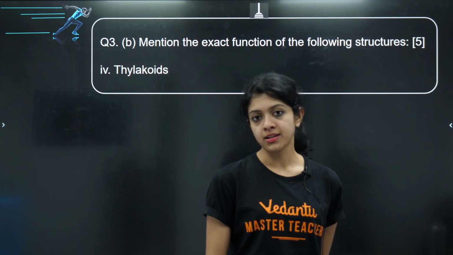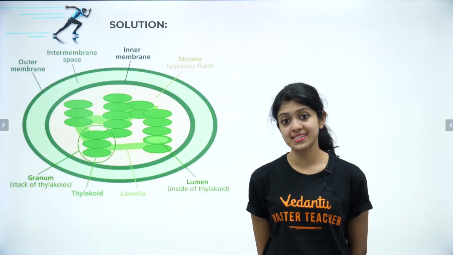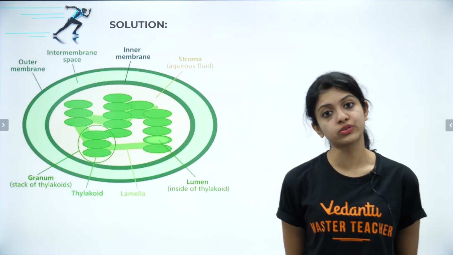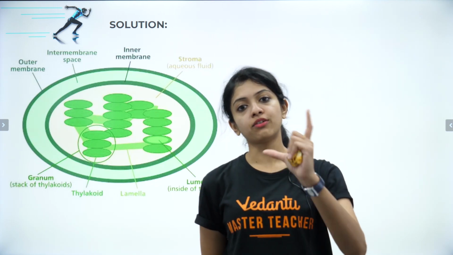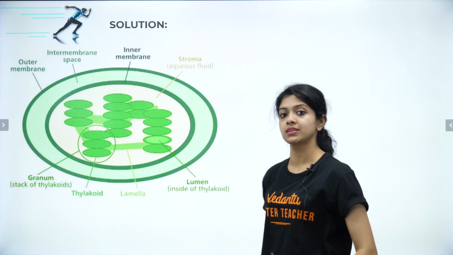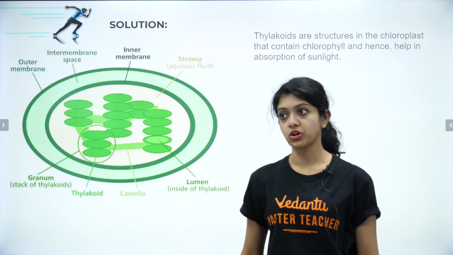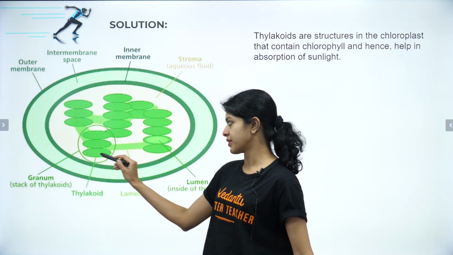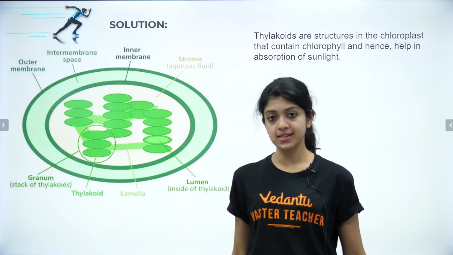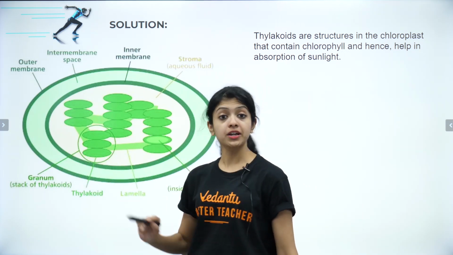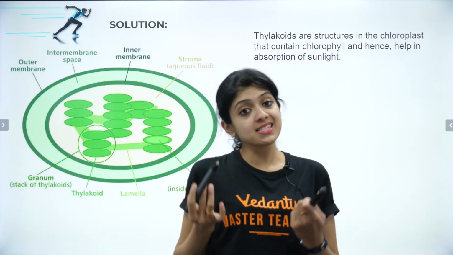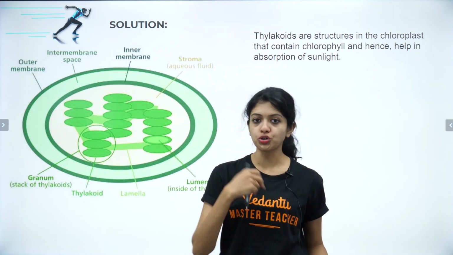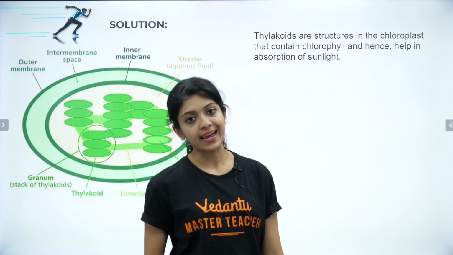Yes, guys, it is undoubtedly in a plant cell. And where exactly in a plant? This is the structure of a chloroplast, which is a part of the plant cell. A simple organelle of the plant cell inside which you find the thylakoids. But what does it do? What is the function of the thylakoid? Thylakoid is basically this. There's one single green structure that you see is the thylakoid, and a stack of thylakoids is called a granum. What does it do? It contains chlorophyll and hence it helps in absorption of sunlight for photosynthesis, basically helps in the light reaction.